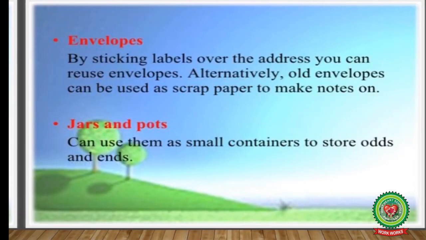Envelopes. By sticking labels over the address, you can reuse envelopes. Alternatively, old envelopes can be used as scrap paper to make notes on. So, children, we should all reuse the envelopes and not throw them into the bin. Jars and pots can be used as small containers to store odds and ends.